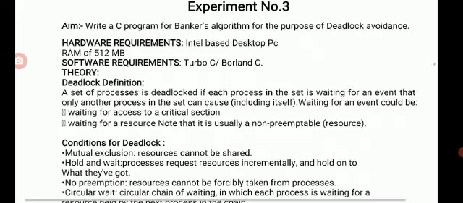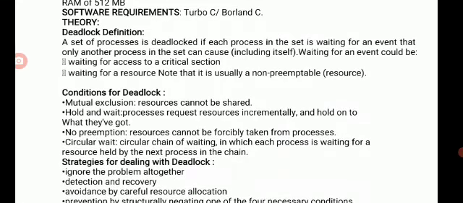So what is deadlock? Deadlock is a condition which occurs whenever four conditions are satisfied. So what are those four conditions? Mutual exclusion, hold and wait, no preemption, and circular wait. First of all we will discuss what deadlock is.